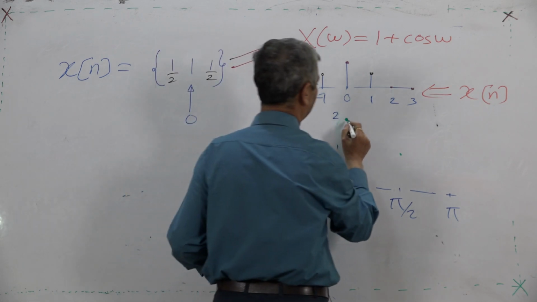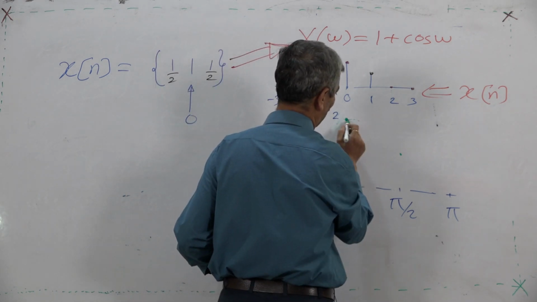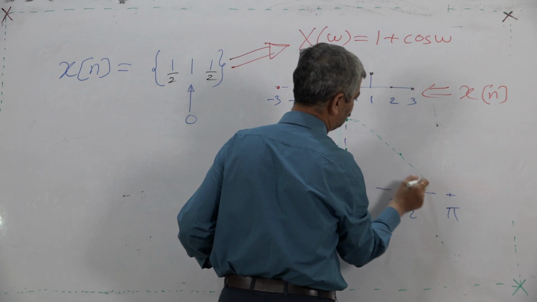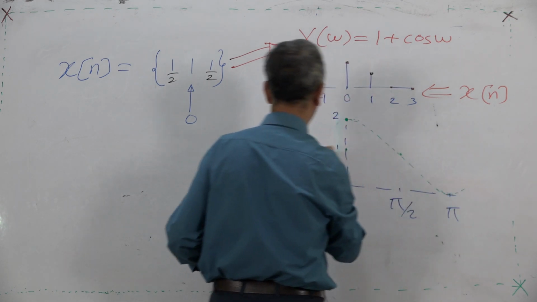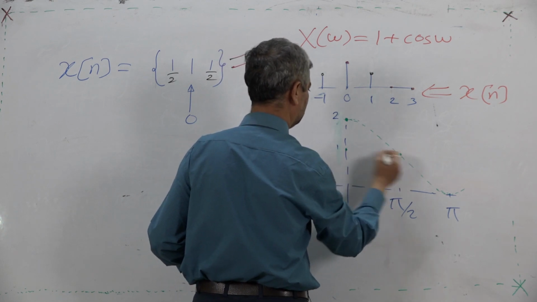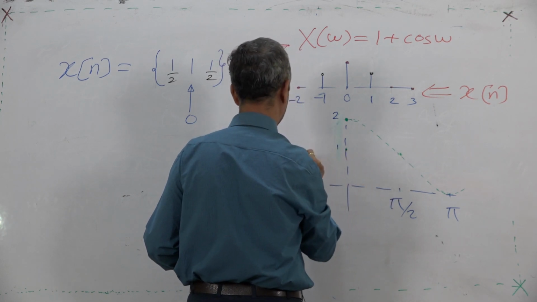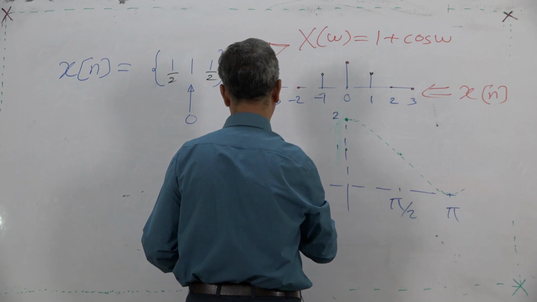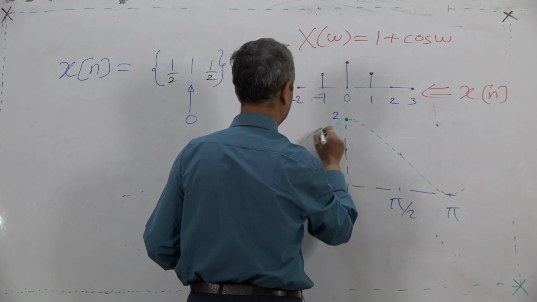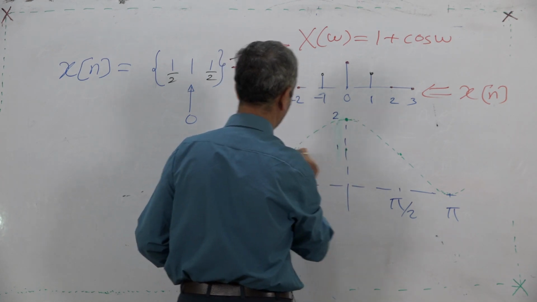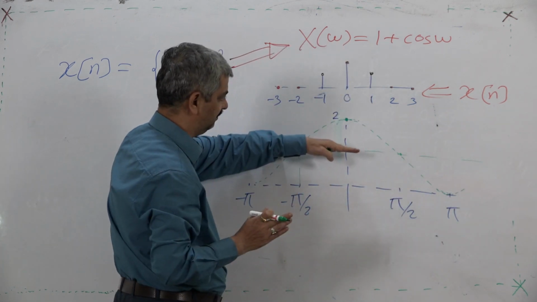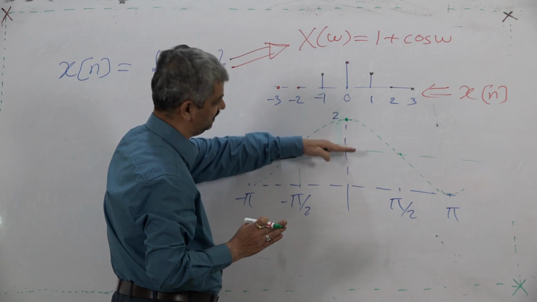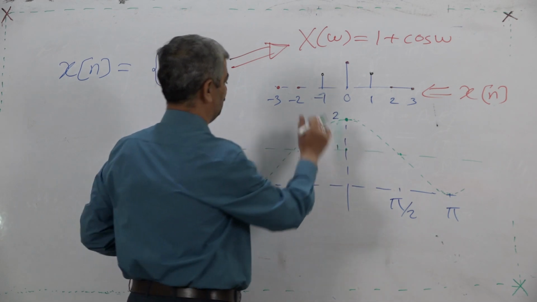So it would be a curve like this. At pi by 4, what it would be, you can calculate later on. It is 1 here at pi by 2. This is cos omega; if you raise it by one, this is 1 plus cos omega.